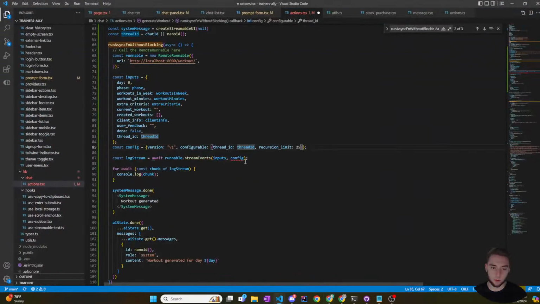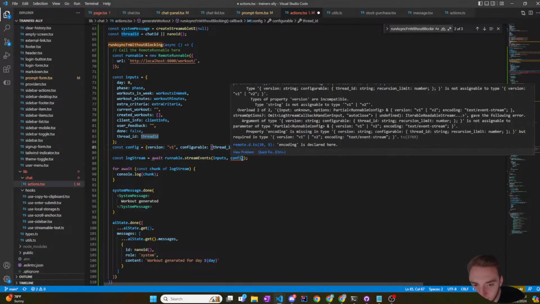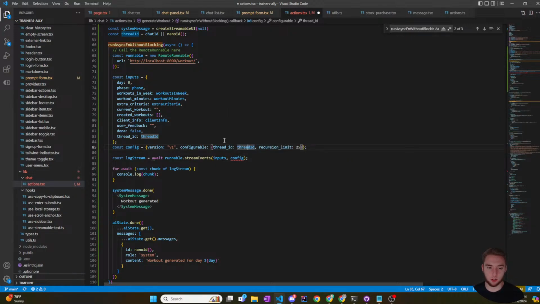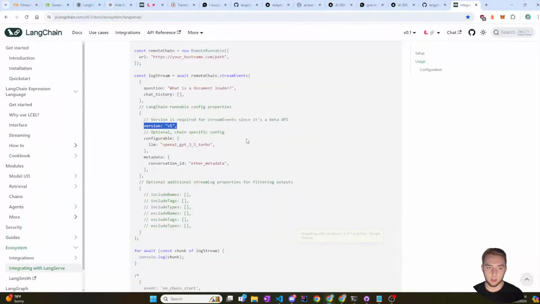Wait, say this again. What is this? Type a property version or type string is unassignable to type v1 or v2. Did I do something wrong?